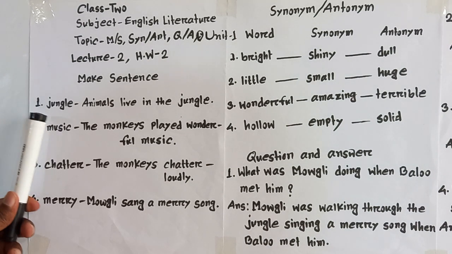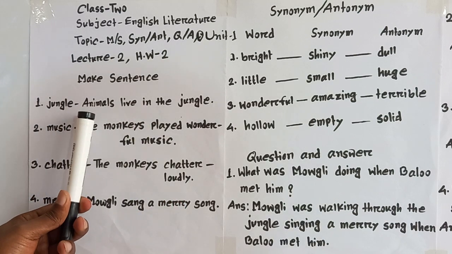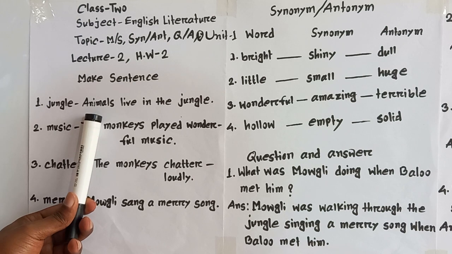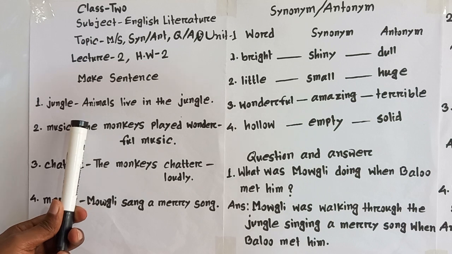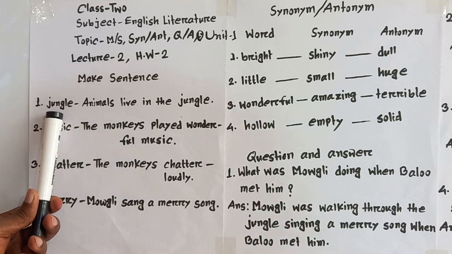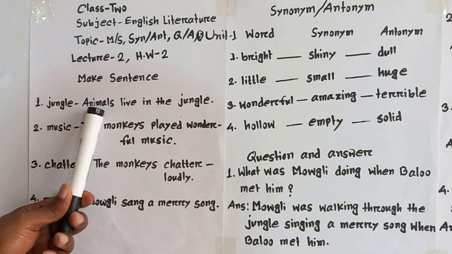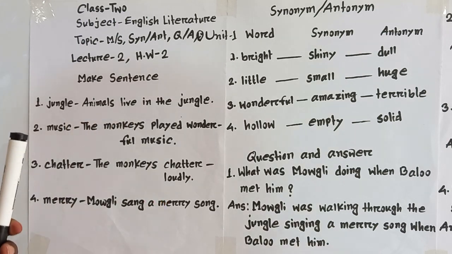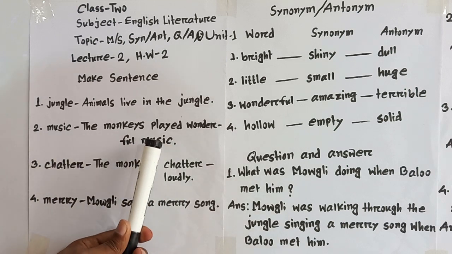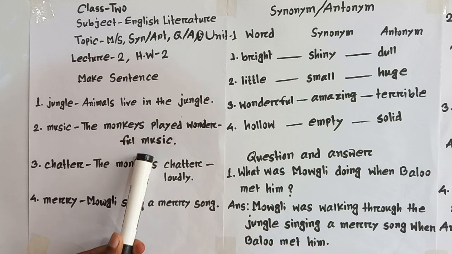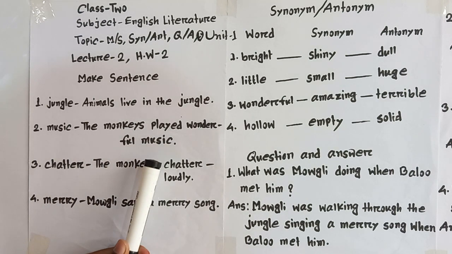Number 1 is jungle. Animals live in the jungle. Dear students, here I have given one example as a model, but you can prepare your own sentence with this word jungle, but you have to write a grammatically correct sentence. Number 2, music. The monkeys played wonderful music. I am telling again, the monkeys played wonderful music.